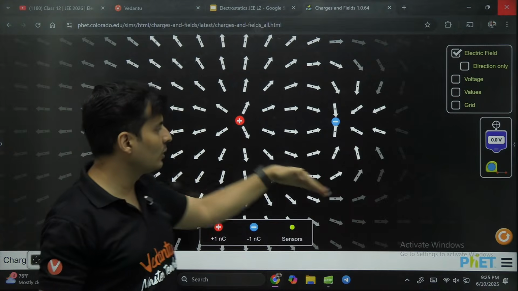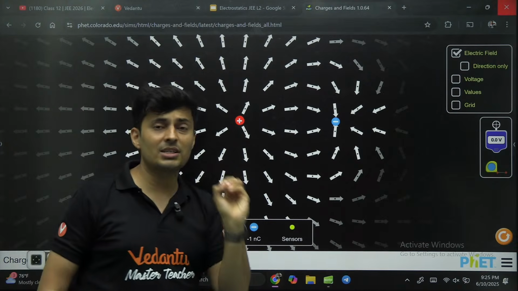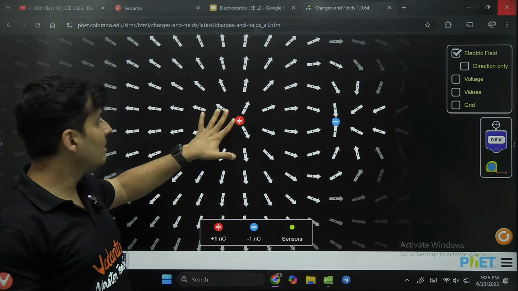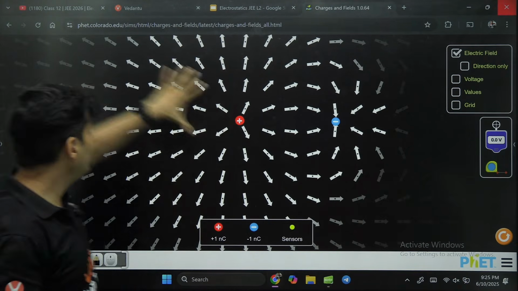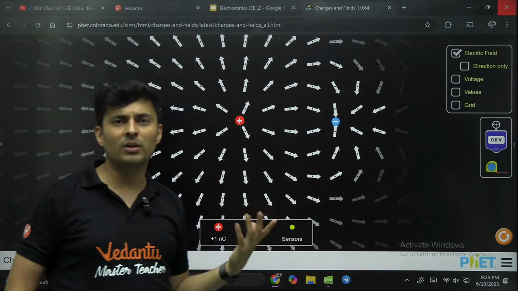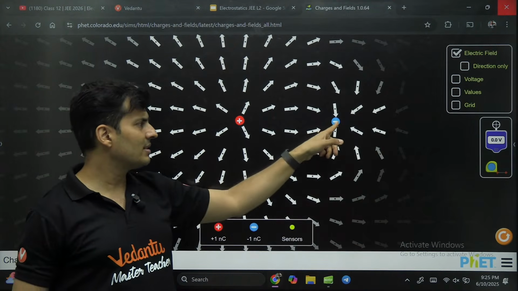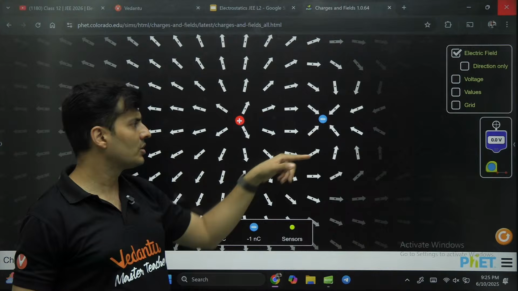See how beautiful those electric field lines are converging here. But can you also see, because the negative charge is small in magnitude as compared to the positive charge, many lines are coming out from the positive, but not all of them are terminating on the negative charge. Some of them are going to infinity because this is a small negative charge. It's not very huge, correct?